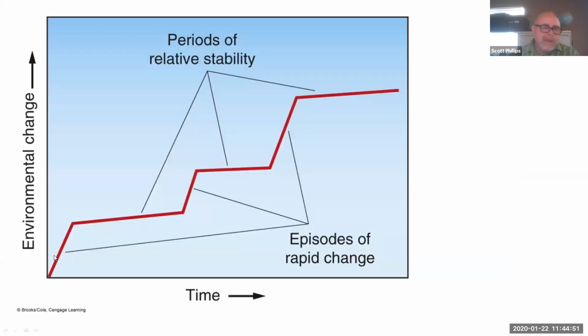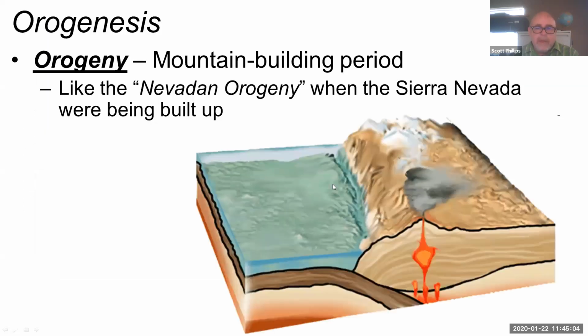That being said, what we tend to have is a lot happening and then little happening. We have periods of stability, punctuated by periods of rapid change. One example of that is an orogeny. Orogenesis is about mountain building. So when there are time periods when there's a lot going on and mountains are being created, we call that an orogeny. For example, we might refer to the Nevadan orogeny. This is a time period when the Sierra Nevadas were being built up.